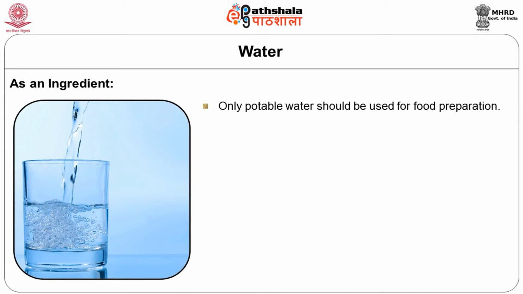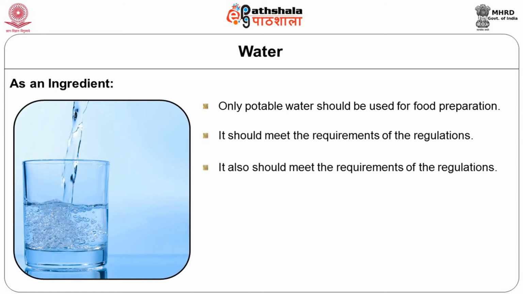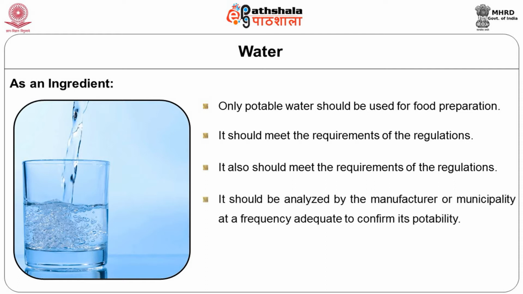It should conform to the standard prescribed limits, and water should meet the requirements of all the regulations. It should be analyzed by the manufacturer or by the municipality at frequent intervals to confirm its potability, and the same information should be available for check by any regulatory body.